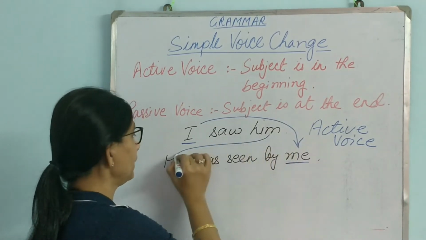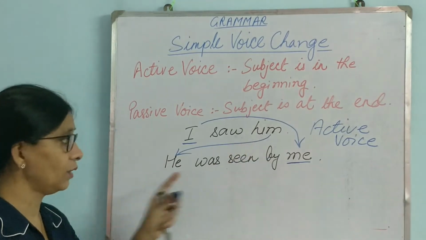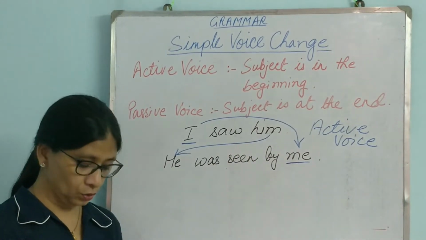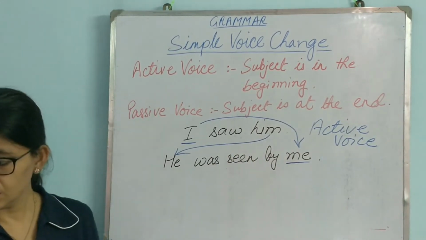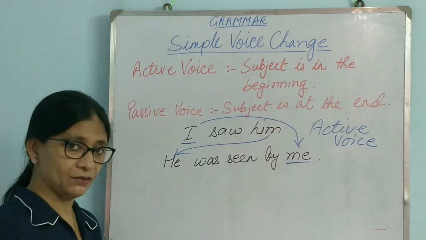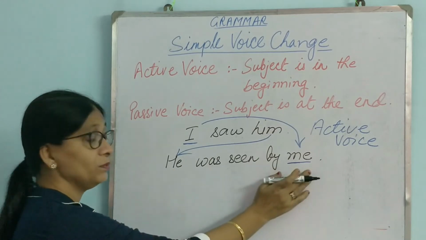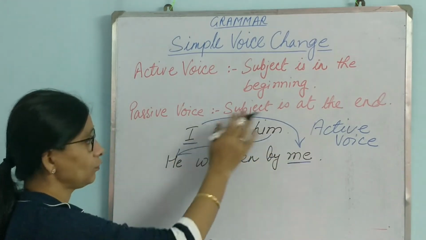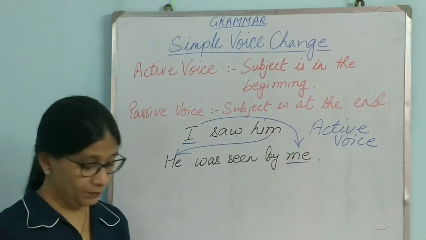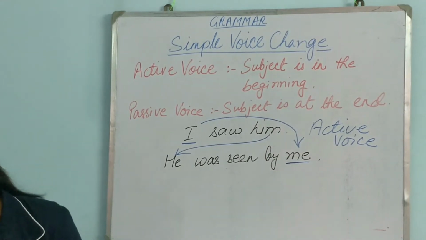And the object comes in the beginning. So this is how the voice changes. Active voice means the subject will be at the beginning, and passive voice means the subject will be at the end. I saw him becomes he was seen by me. Let us take another example.